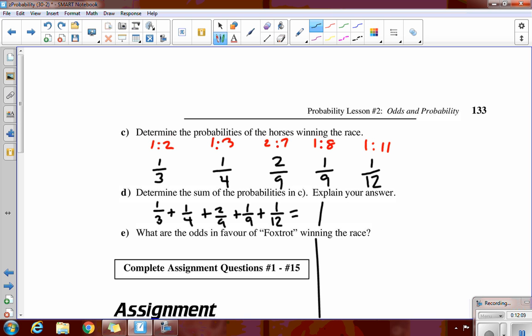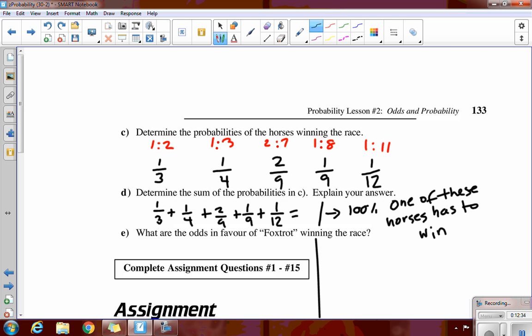Why? What's 1 as a probability? Like, it's a percent? There's 100%. Why does that make sense in this case? Yeah, one of these horses has to win. There's no other horses we're talking about, just these 5 of them. So if we add them up, one of these horses has to win.